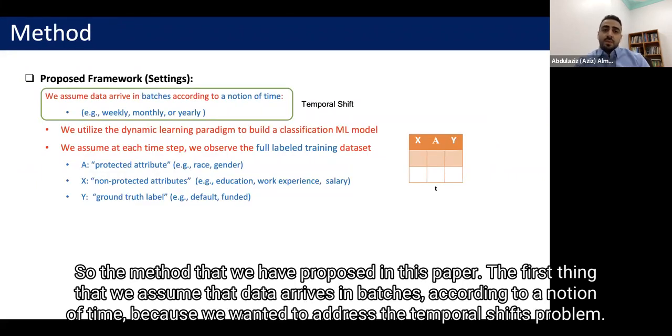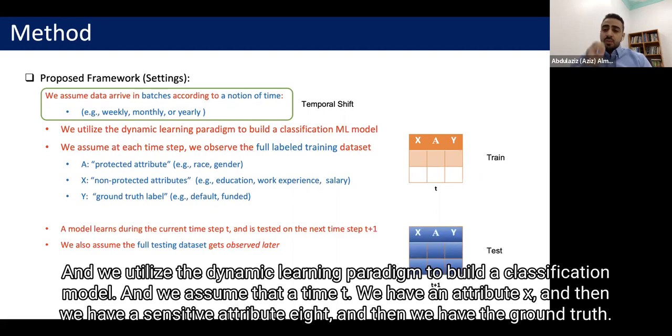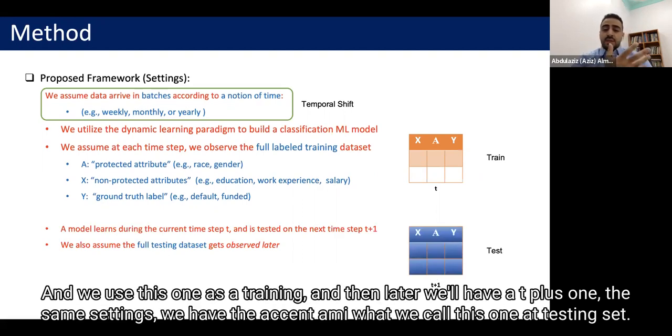So for the method that we have proposed in this paper, the first thing is that we assume that data arrives in batches according to a notion of time, because we wanted to address the temporal shift problem. And we utilize the dynamic learning paradigm to build a classification model. We assume that at time t, we have an attribute x, a sensitive attribute a, and then the ground truth y, and we use this as training. Later we'll have t+1 with the same settings: we have x, a, and y, but we call this a testing set.